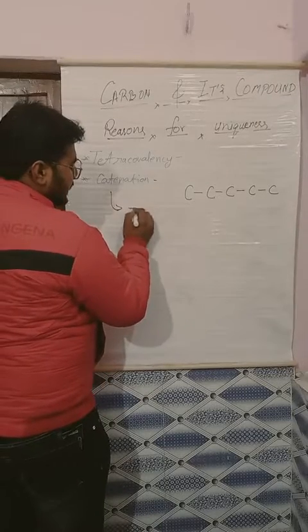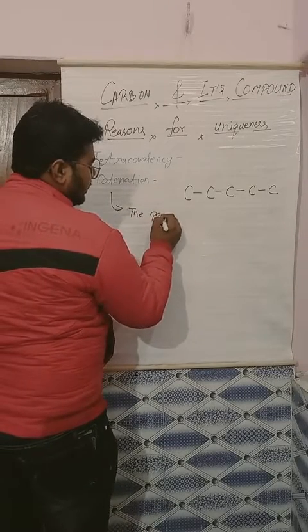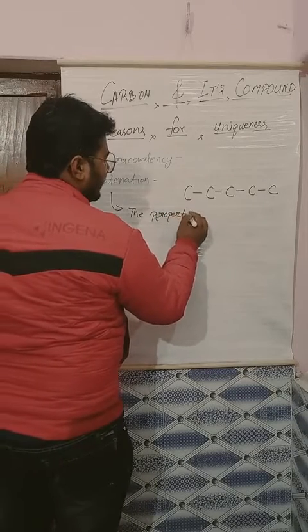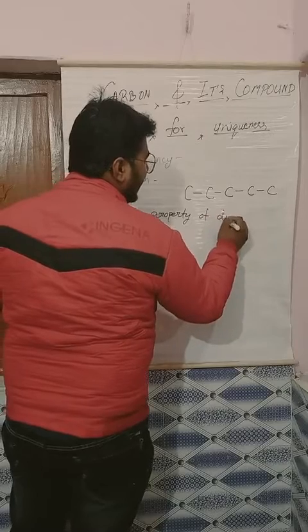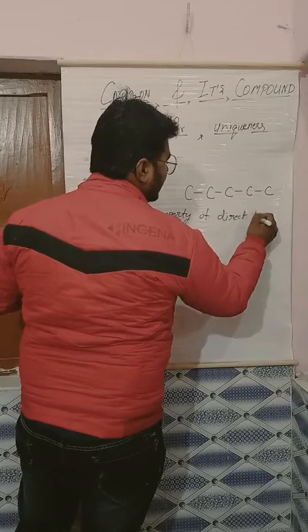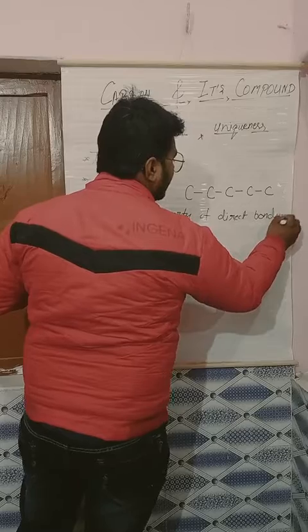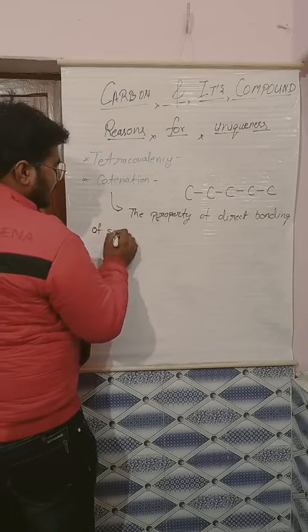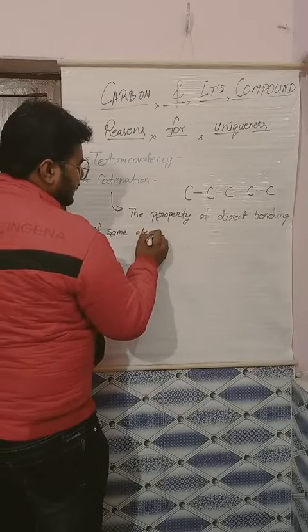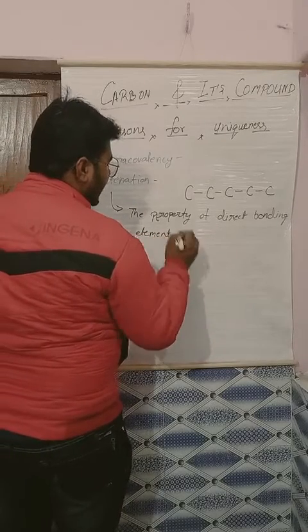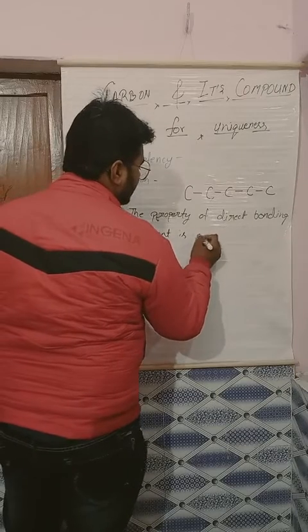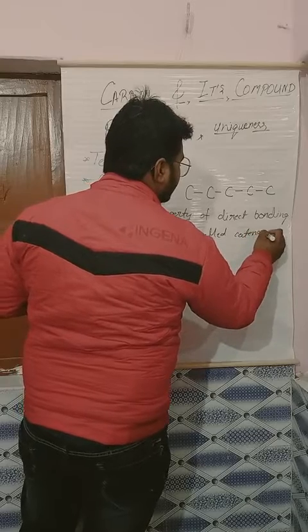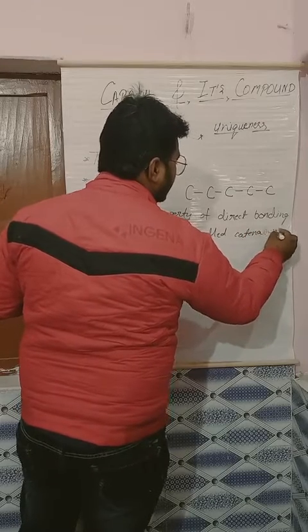See, the definition also: the property of direct bonding of the same element is called catenation. That is called catenation. Okay.